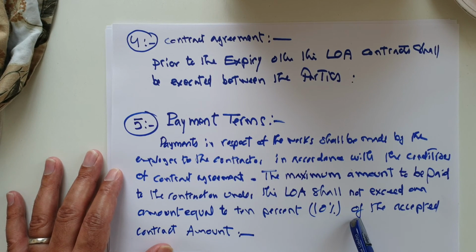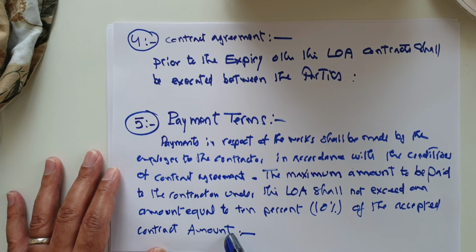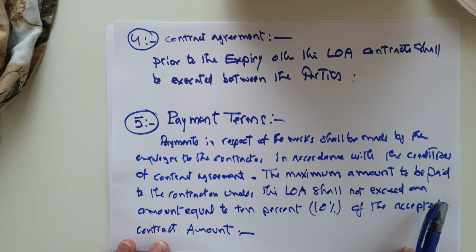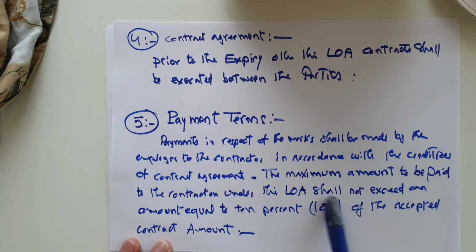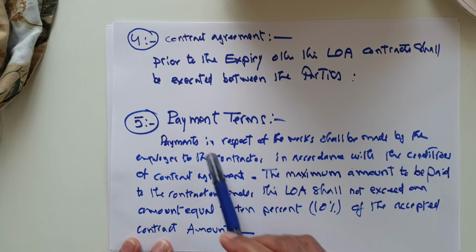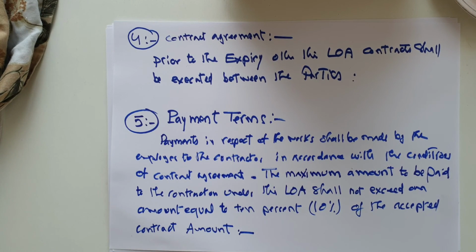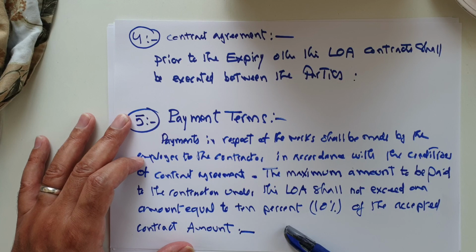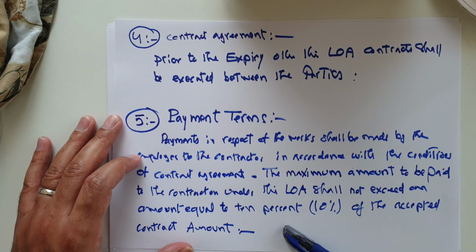Here we mentioned 10% should be the accepted amount as advance payment or any payment. It should be not more than 10% of the total amount of the contract agreement for the letter of award. So we stop now in this video at point number 5.